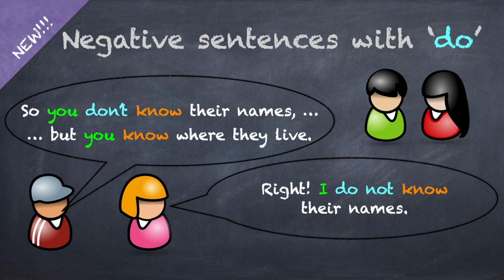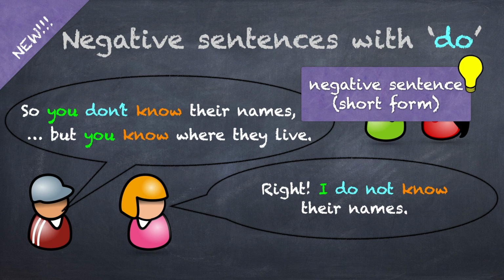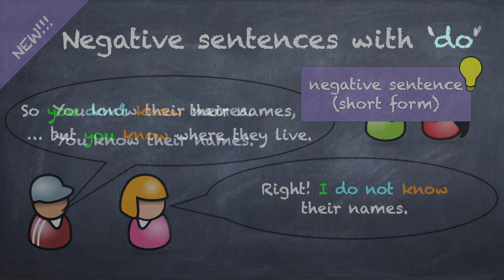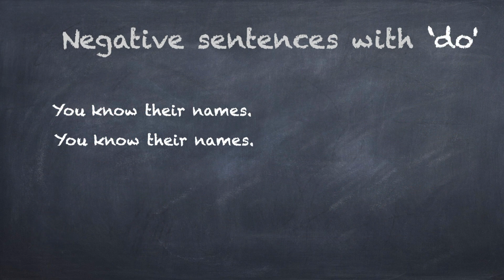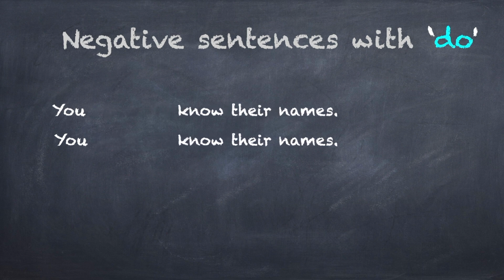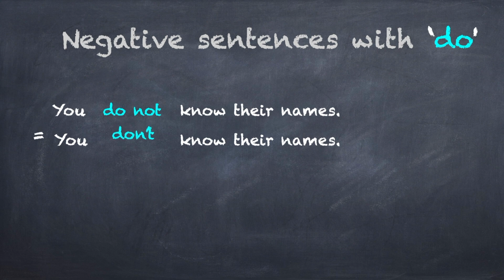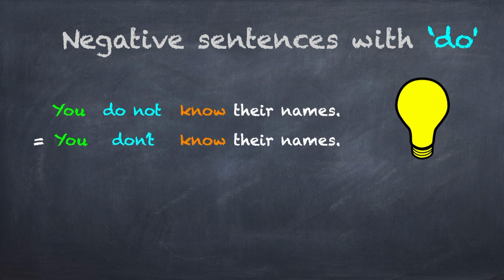Tom also uses a negative sentence here with a short form. What's the form now? Your turn. Can you make the sentences negative? What comes between you and know? Correct. You do not know their names or you don't know their names. There is no negative form of know, but you use do not or don't.